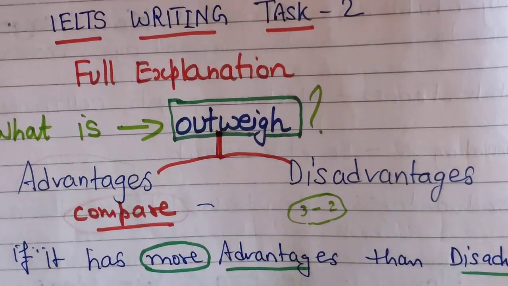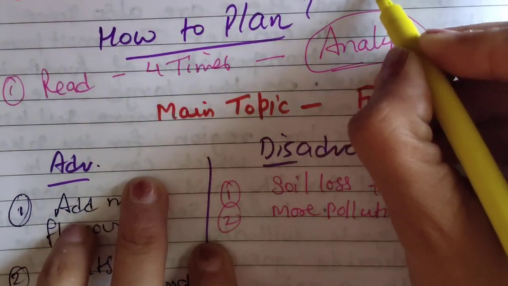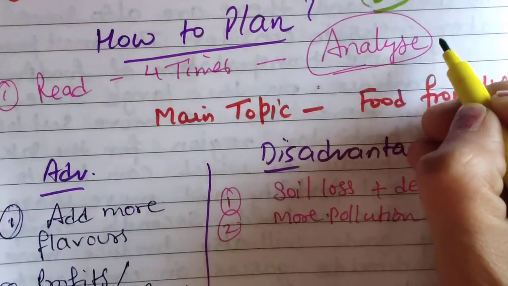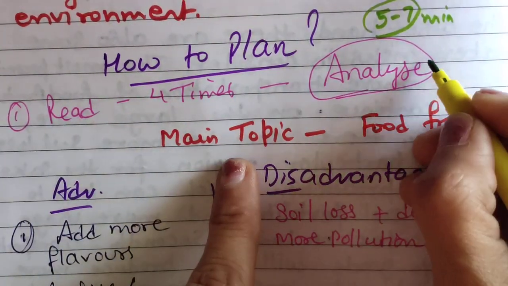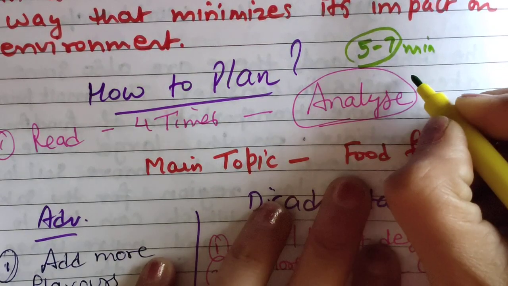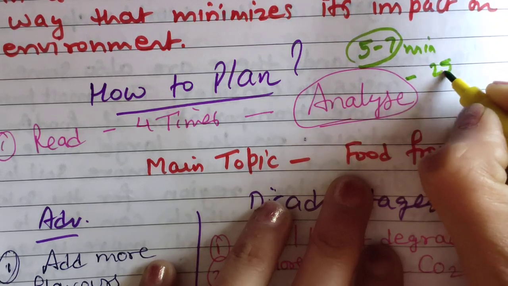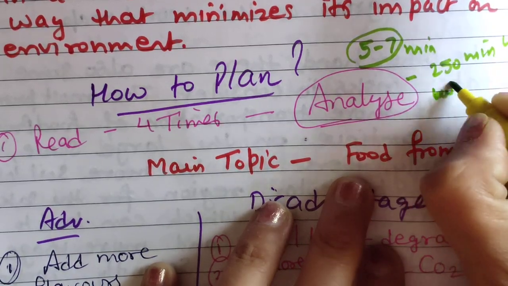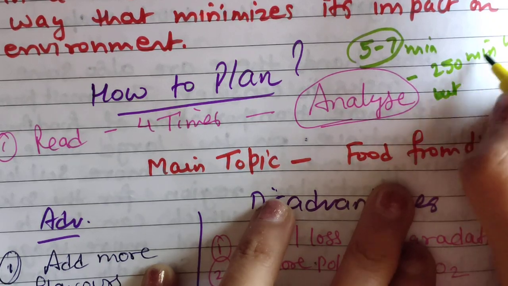Now, how to plan? Always plan your essay. Just spend 5 to 7 minutes, I'm telling you, just spend these 5-7 minutes on planning your essay. Now you have read 4 times and you have analyzed the topic. What is the main topic we will discuss? Let's remember the rules for this writing task 2. You have to write at least 250 words minimum, but there is no maximum limit. You can write above 250 words.